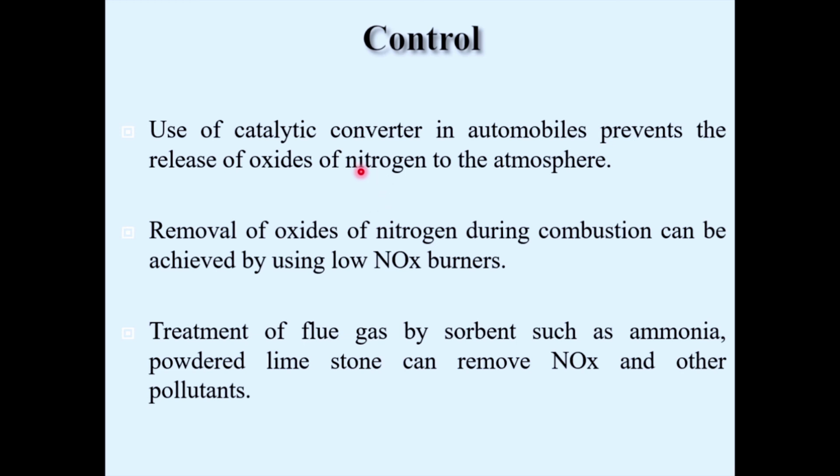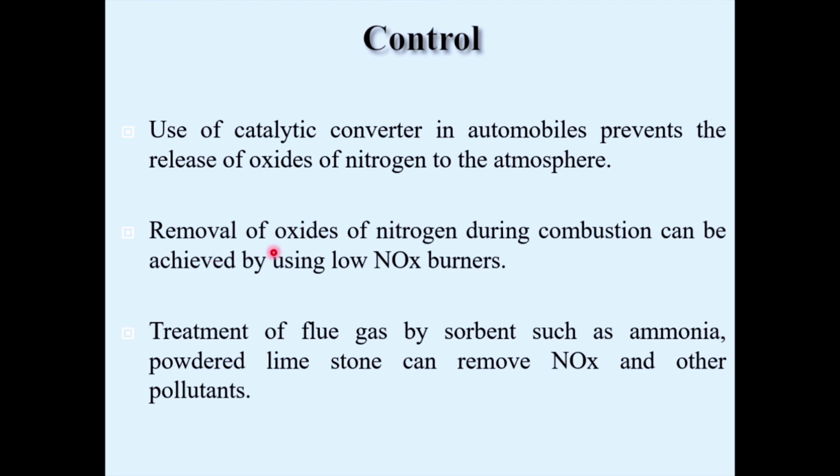So to convert that oxides of nitrogen to molecular nitrogen, a catalytic converter must be fitted to all the automobiles, so that it will reduce the nitrogen oxides into eco-friendly molecular nitrogen, and the photochemical smog formation can be avoided to a small extent.